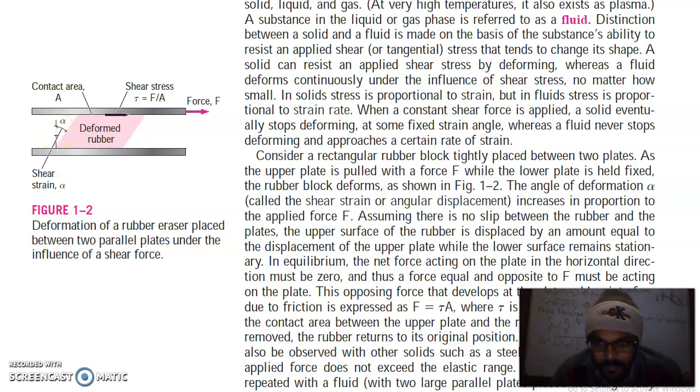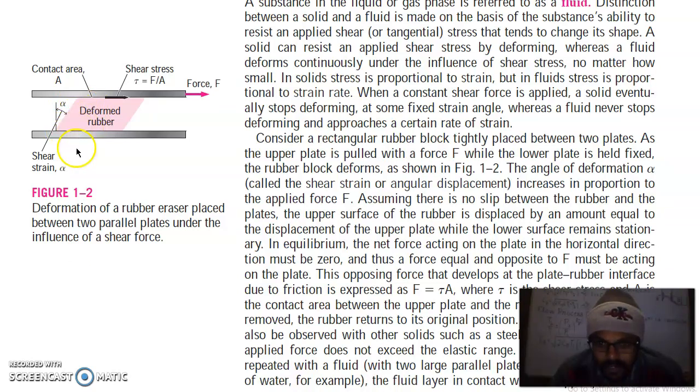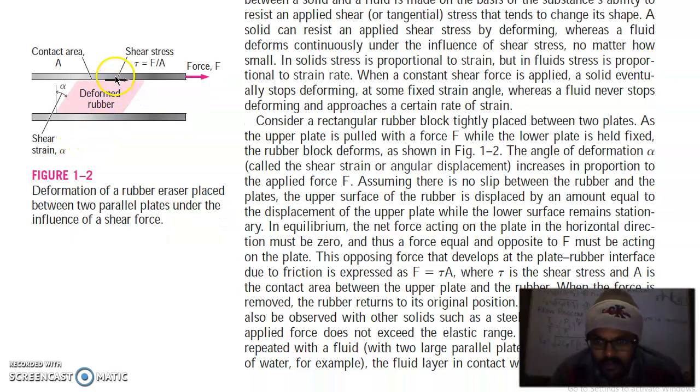Assuming there is no slip between the rubber and the plates, the upper surface of the rubber is displaced by an amount equal to the displacement of the upper plate, and the lower surface remains stationary. In equilibrium, the net force acting on the plate in a horizontal direction must be 0.